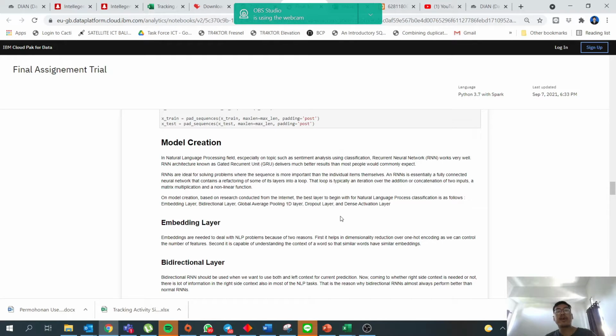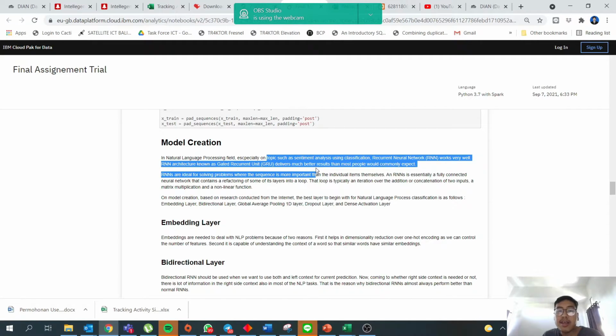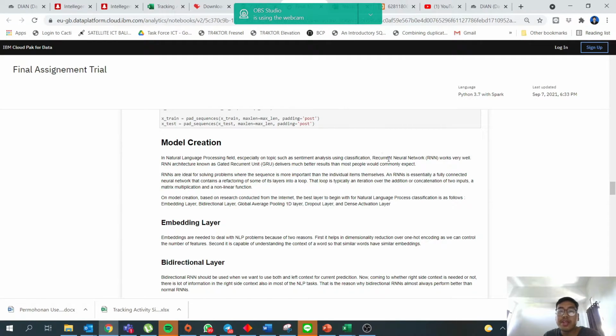And then after data processing is finished, we got to move to model creation. In the natural language processing field, especially on topics such as sentiment analysis using classification, recurrent neural networks (RNN) work very well. The RNN architecture known as the gated recurrent unit delivers much better results than most people would commonly expect.